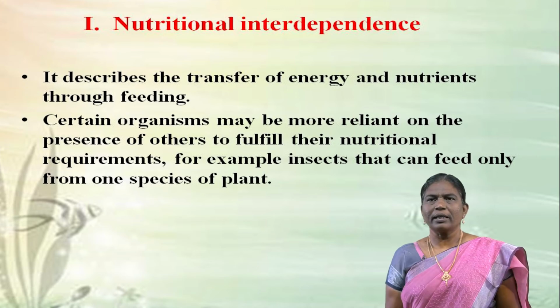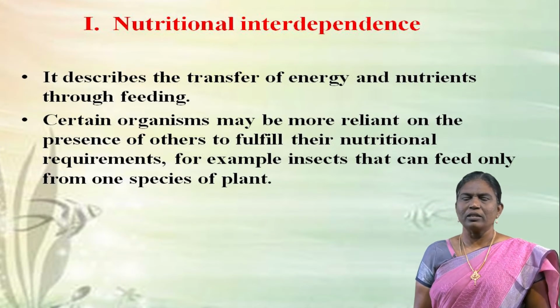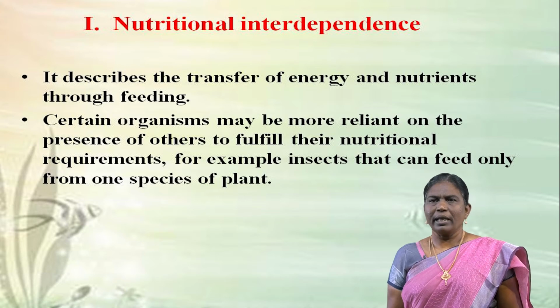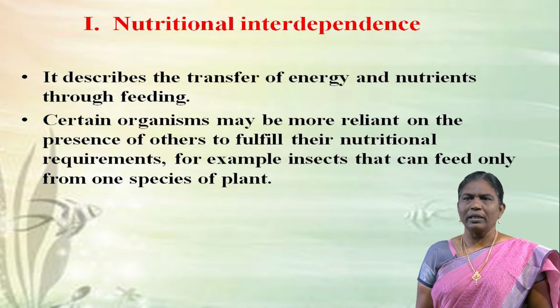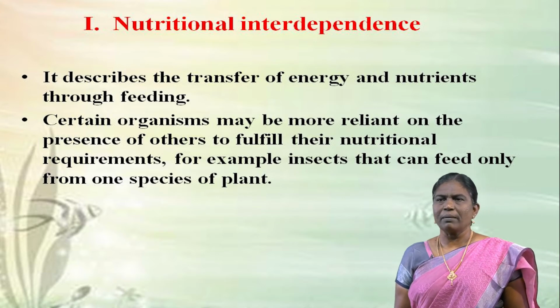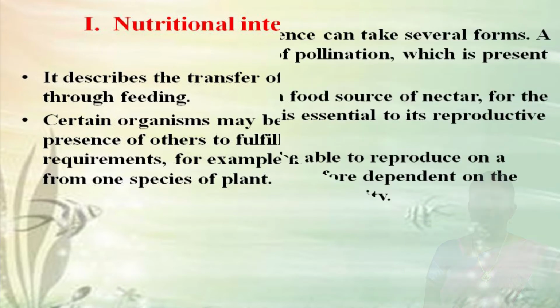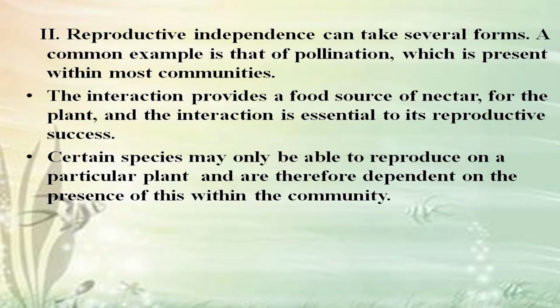Number 1, nutritional interdependence. It describes the transfer of energy and nutrients through feeding. Certain organisms may be more reliant on the presence of others to fulfill their nutritional requirements. For example, insects that can feed only from one species of plant. The next is reproductive interdependence.